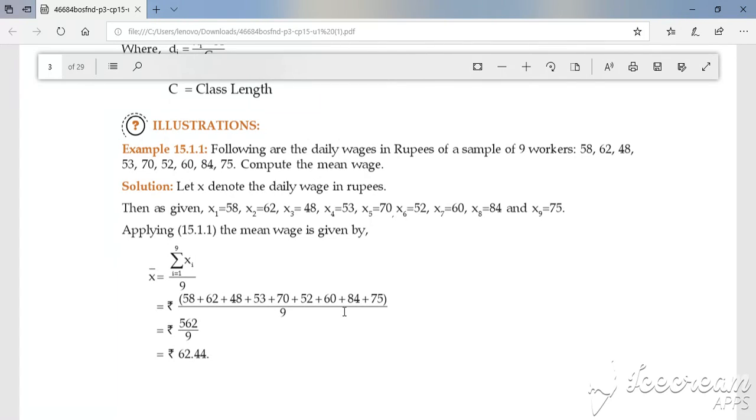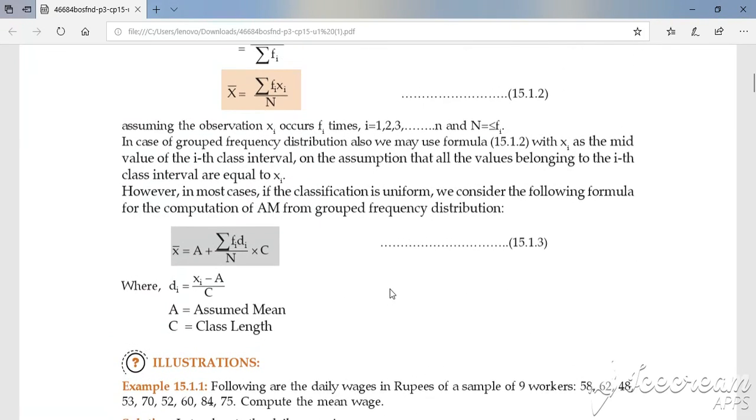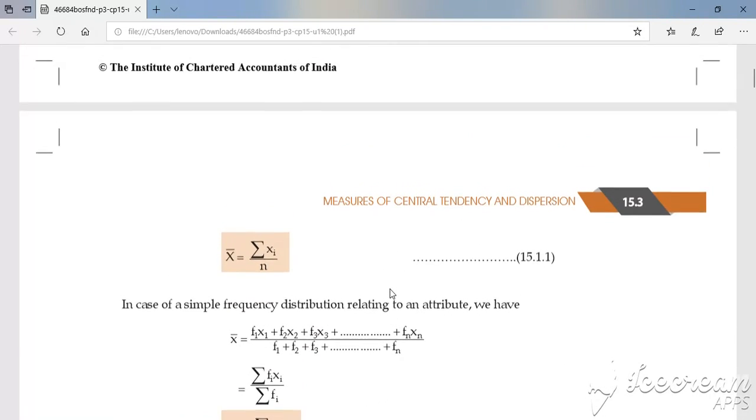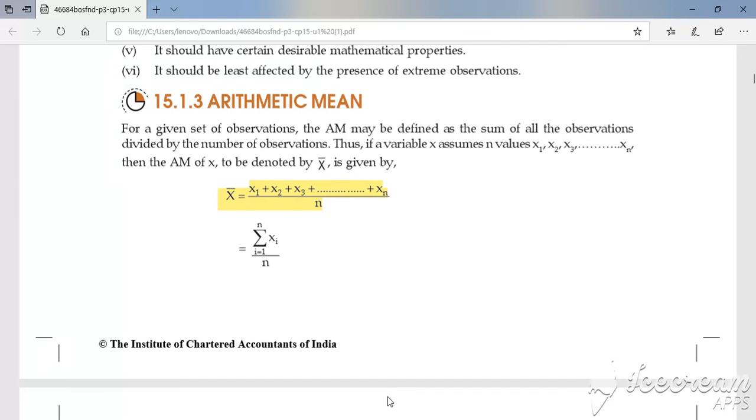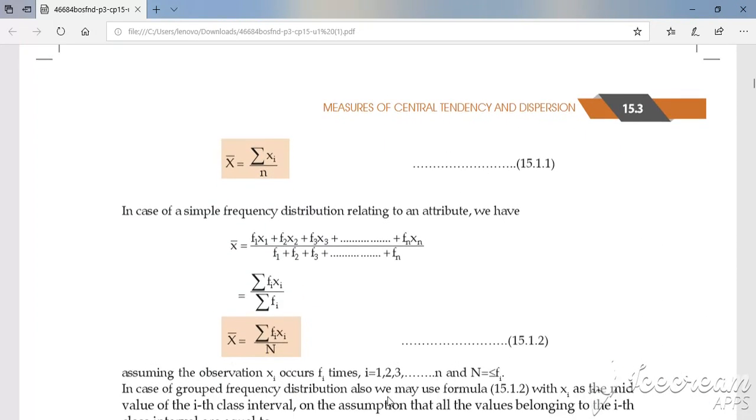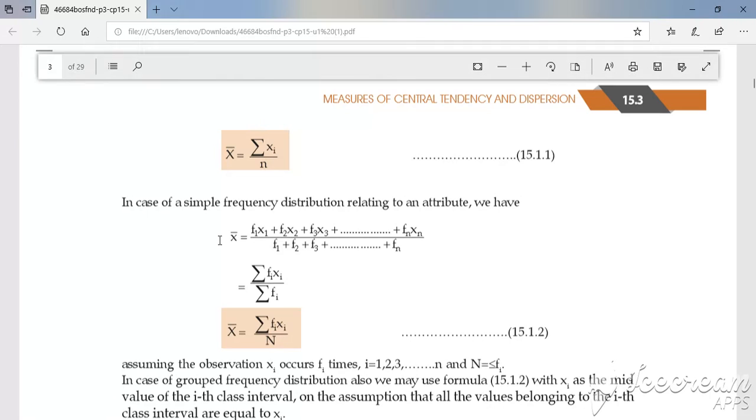What have they given us? Before we start with the first problem, we will see again these two definitions. What are those two definitions? First, for the arithmetic mean of individual observations, it is summation of xi divided by n. So x bar equals x1 plus x2 plus x3 plus up to xn, by n. And for grouped data it is f1 x1 plus f2 x2